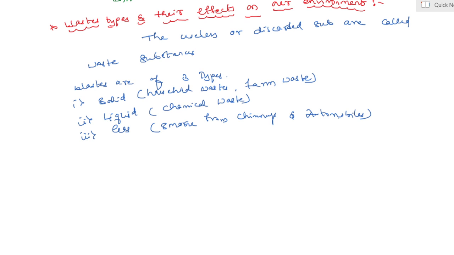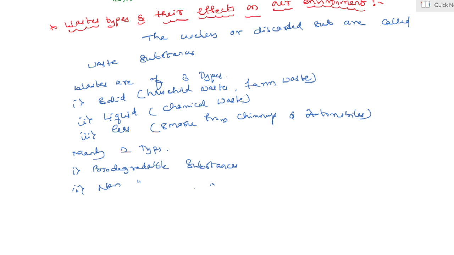Yes, my dear students, these waste substances, whether solid, liquid or gaseous, are divided into how many types? Mainly two types. Yes, the first one is biodegradable substances, and the second one is non-biodegradable substances.